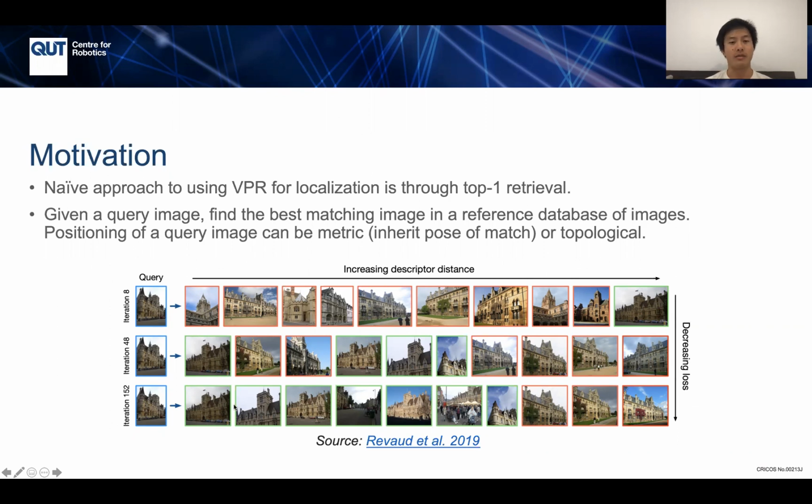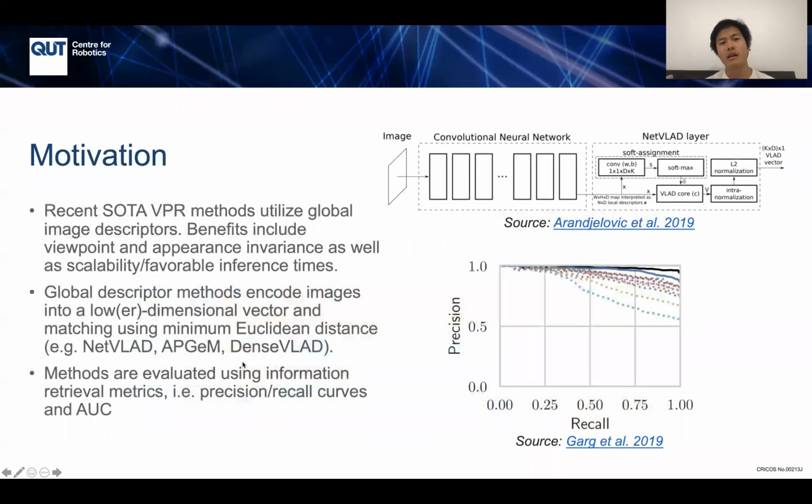So we can see this in the bottom. This figure was taken from Revaud et al. 2019, where we have query images on the left, and we have a set of reference images to the right. And we wish to find the best match within this database. So how do we do this? Well, recent state-of-the-art methods are based on this idea of global image descriptors. These global descriptor methods encode images into a low-dimensional vector space. And then we match by taking these vector representations, performing pairwise Euclidean distance computations, and taking the minimum Euclidean distance reference image as the best match.